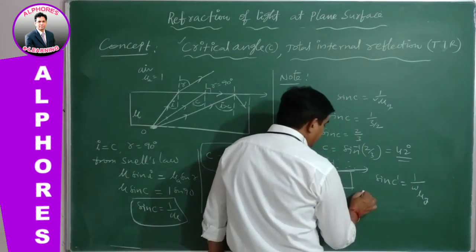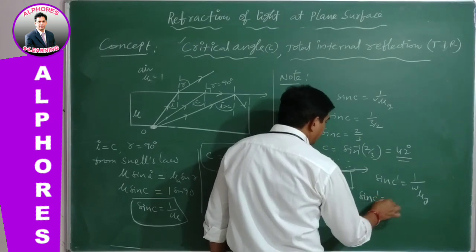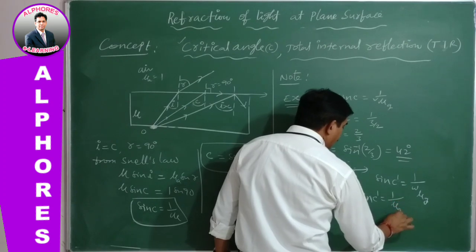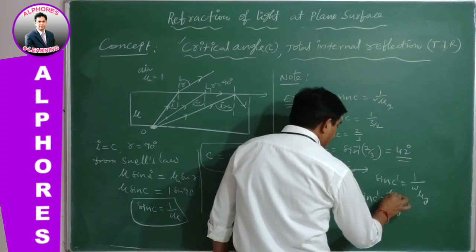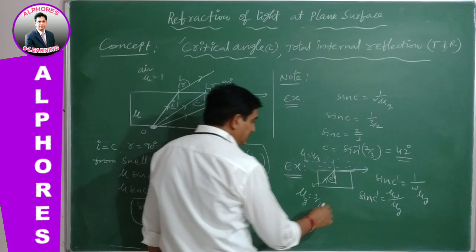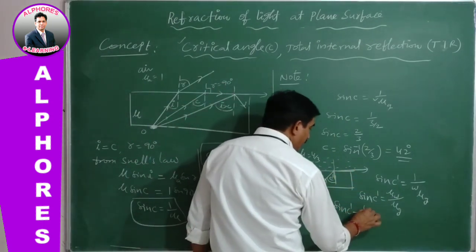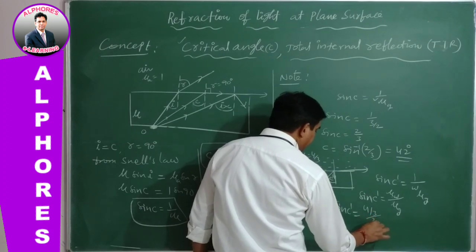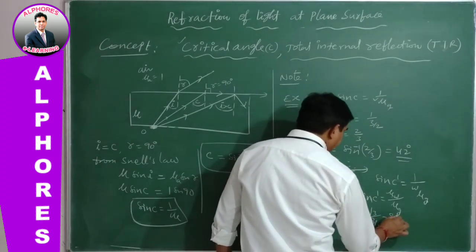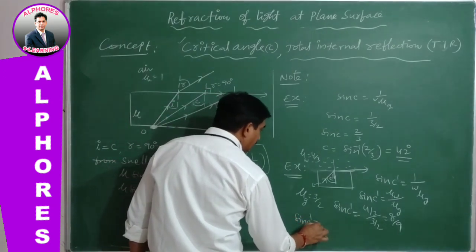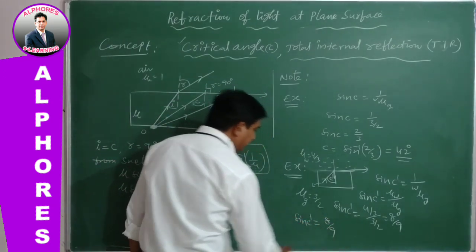It is sin C dash equal to 1 by mu glass by mu water, the reciprocal, mu water by mu glass. Then sin C dash equal to how much? 4 by 3 by 3 by 2, which gives us 8 by 9. Therefore, sin C dash is equal to 8 by 9.